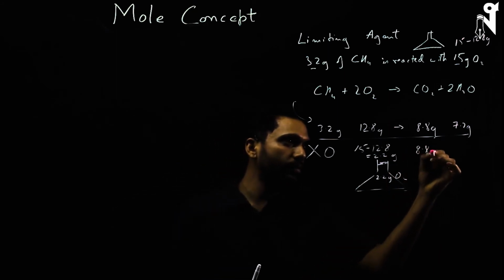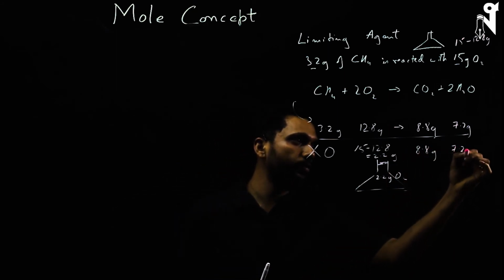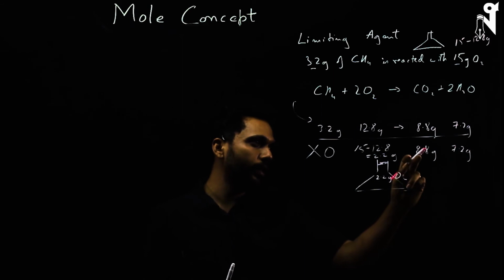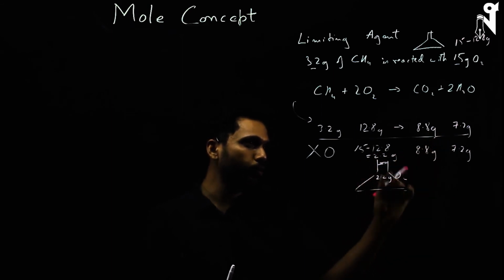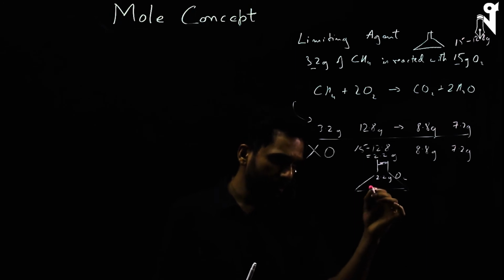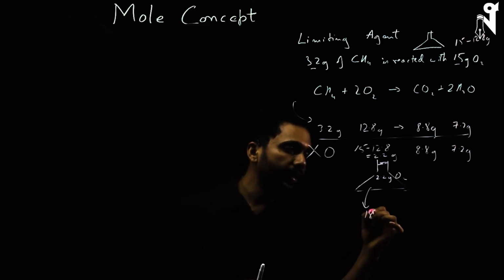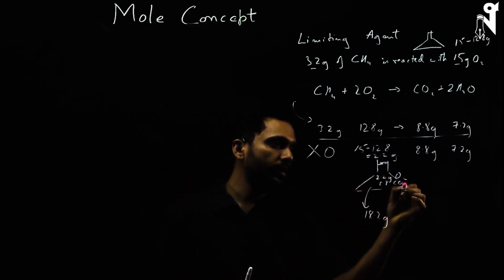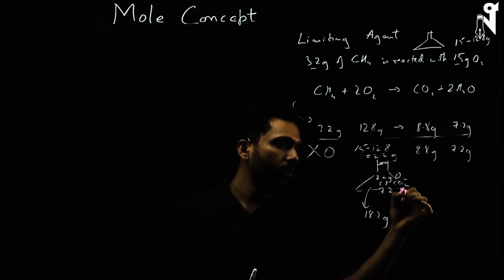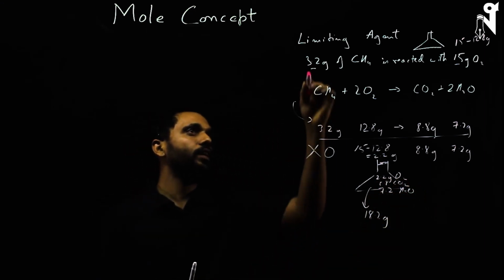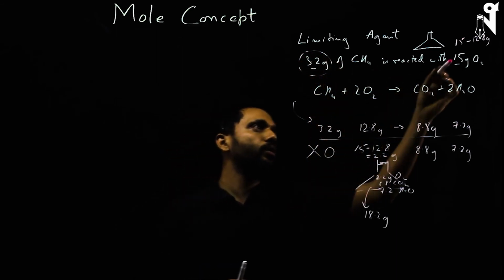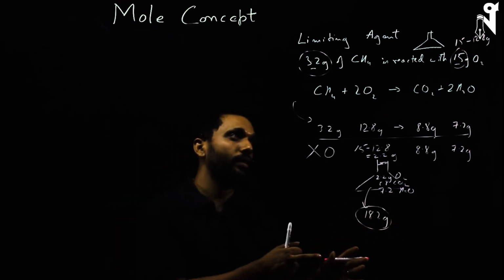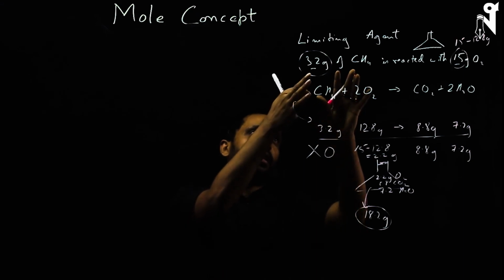You have 8.8 grams of carbon dioxide. You have 7.2 grams of water. If I add all these, 7.2 plus 8.8 is 16 grams, and with 2.2, I get 18.2 grams totally in this vessel, which has oxygen, carbon dioxide and water. Now what was initially given? Initially given was 3.2 and 15, which is 3.2 plus 15, 18.2. So mass is not going anywhere. The reaction is happening till methane finishes off.